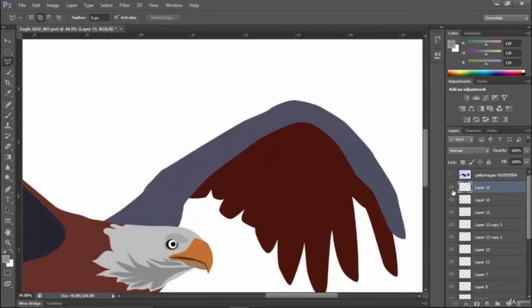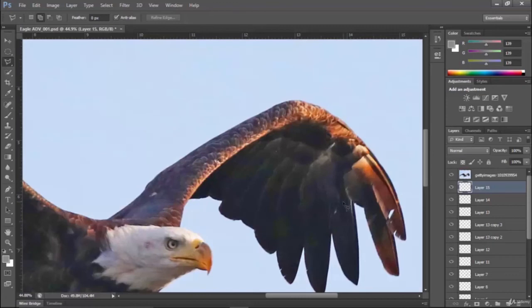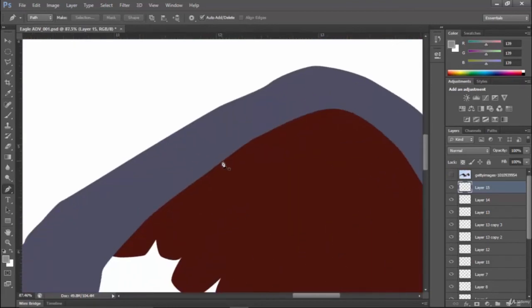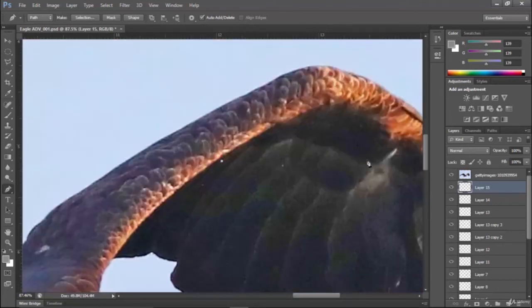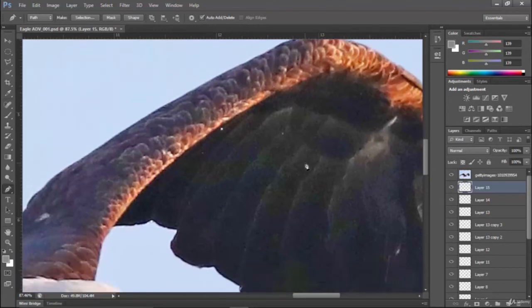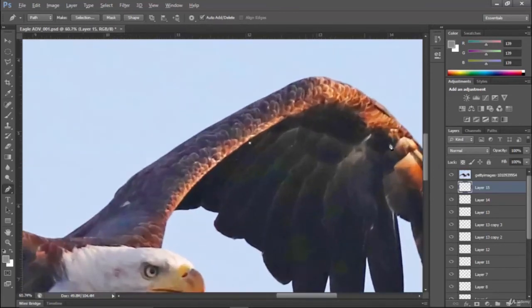So I'm making a new layer which is at the top. I'm going to the pen tool and I will put the details. So now I will put some detail here, and by the help of this feather detail which is in the image, I will put some details.